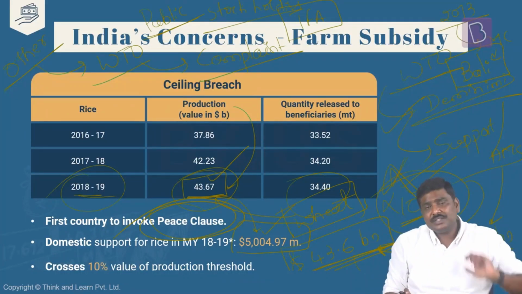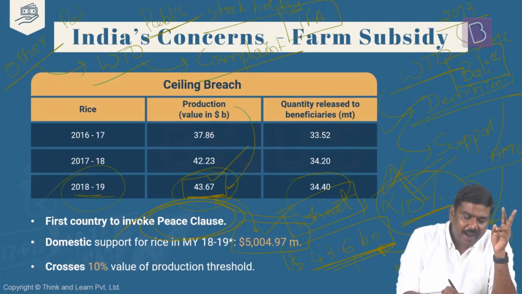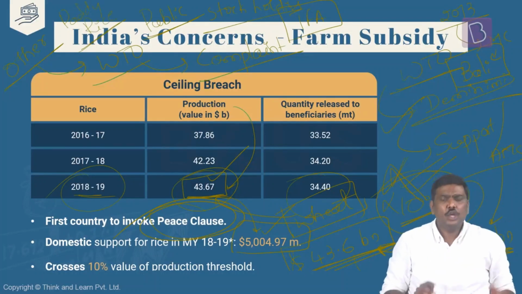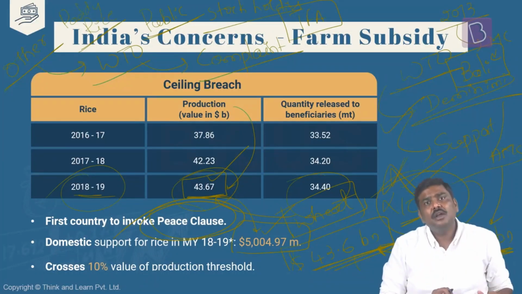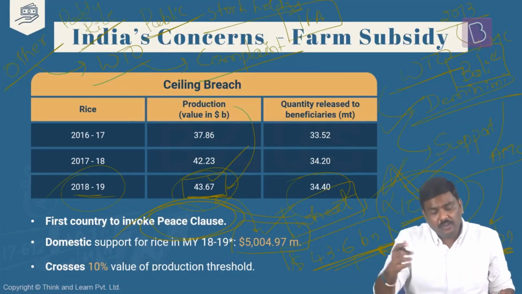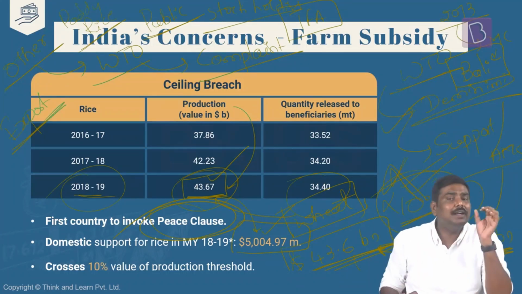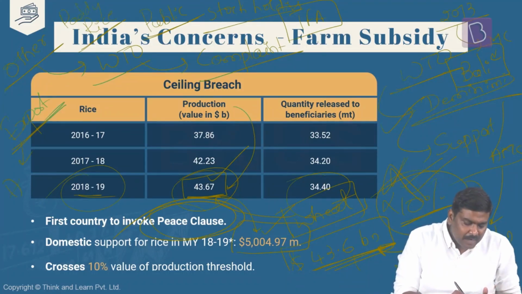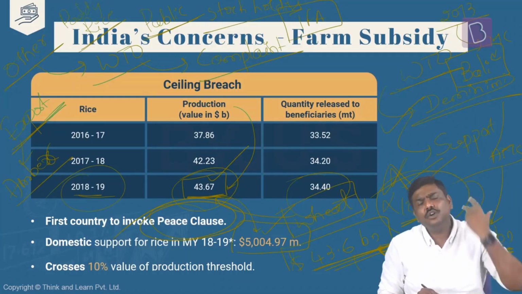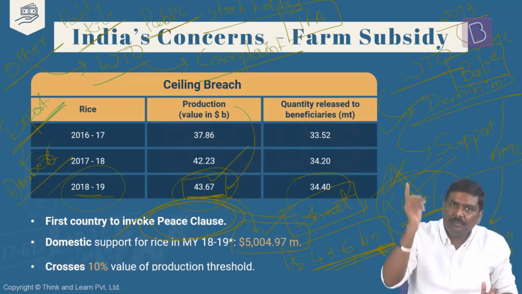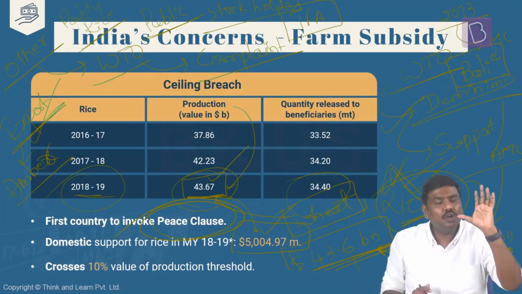But the argument of the USA is that because you announce the MSP, cultivation of paddy and rice is higher. You procure a lot of this paddy and rice. You pay a lot of MSP. In addition to this, you also give incentives for promotion of export of these particular cereals. So the overall support that you provide for paddy and rice is very, very high. And when you provide so much support, and these are coming under, let's say, the amber box subsidies, obviously other countries will be concerned about how much subsidy you're going to provide. So that is the contention. USA says that you're providing MSP, you're providing export subsidies, you're violating the 10% clause, the 10% de minimis level.